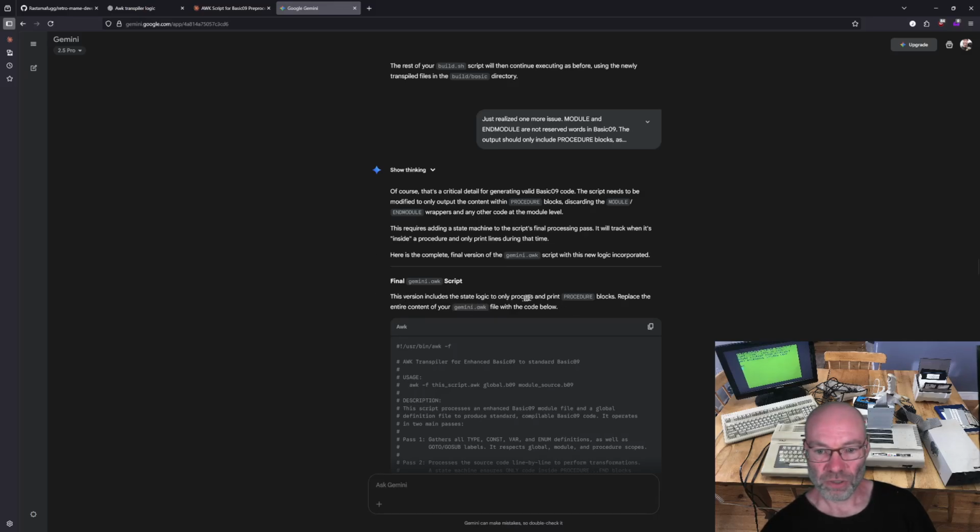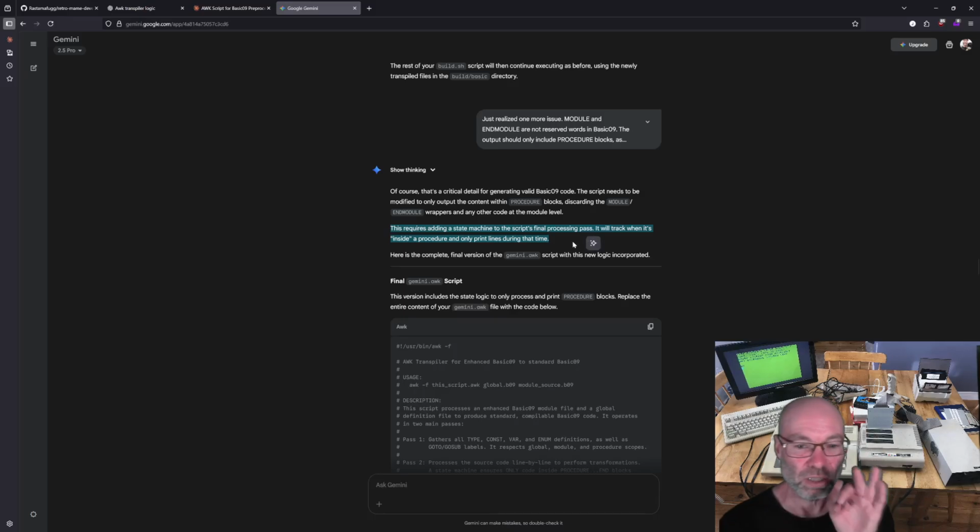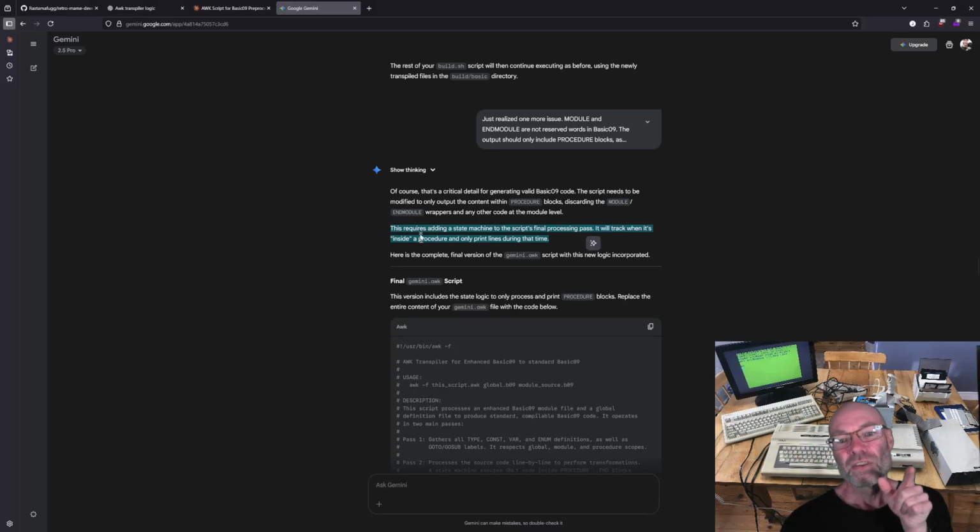It says it includes the logic to only process and print procedure blocks. Replace the entire awk file with this code below. This requires adding a statement. I guess it did, but maybe I missed that, or it didn't go into enough detail for me to understand. So it added a state machine to the processing pass where it tracks when it's inside a procedure and only prints lines during that time. The logic was essentially that it would determine it was inside a procedure when it first hits a procedure declaration, and it would go outside of a procedure when it hits the first end.